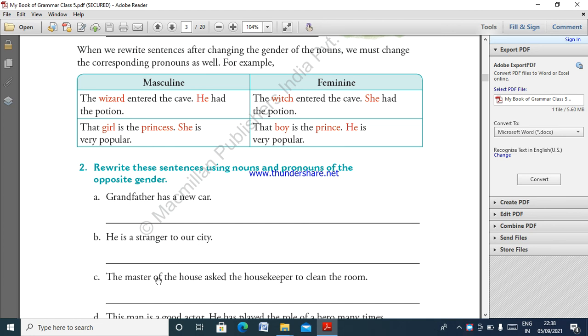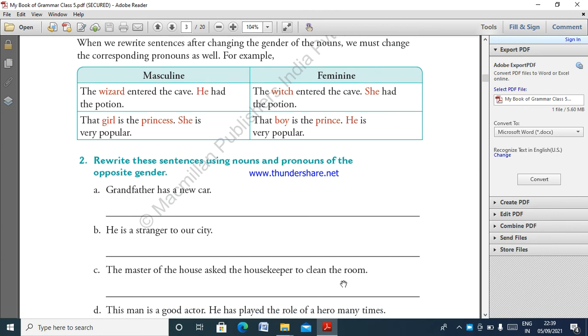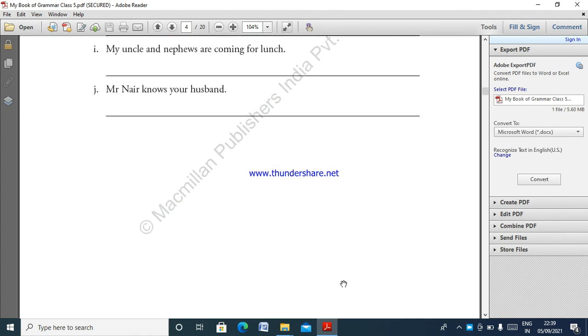The master of the house asked the housekeeper to clean the room. How do we change this sentence? Which one in the sentence is changed? The master of the house. The master of the house, how to change that? Master changes into mistress. So all of them you change like that. And then third exercise.